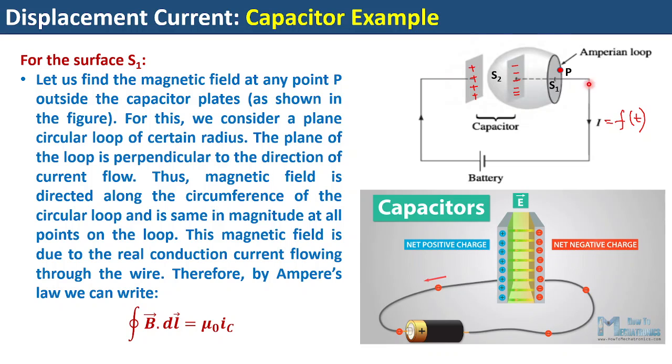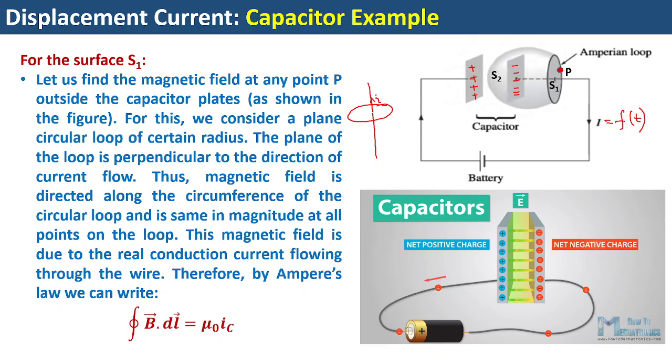So I have constructed an Amperian loop like this. This is my loop, because I know from my previous discussion in the previous slide that if there is a wire carrying steady current I, the magnetic field will come up like this, symmetrically.